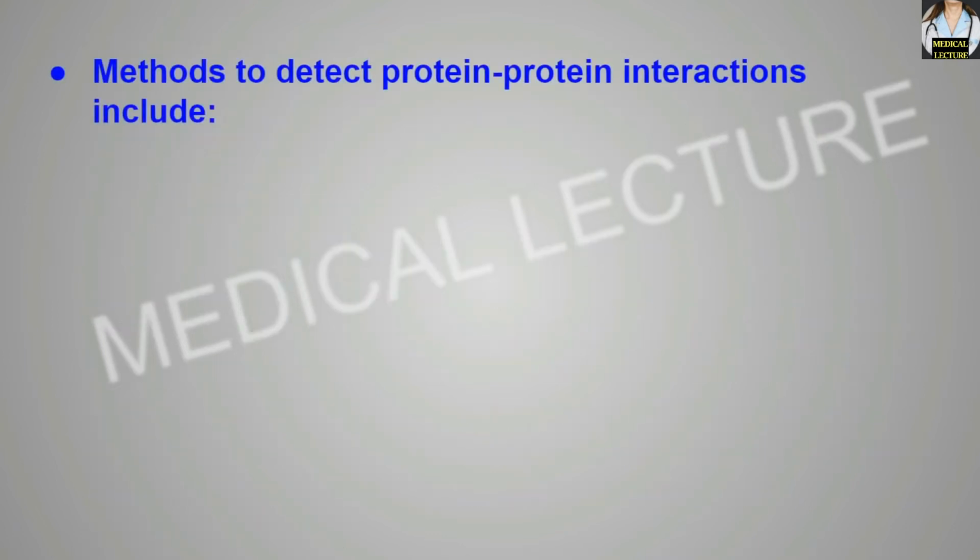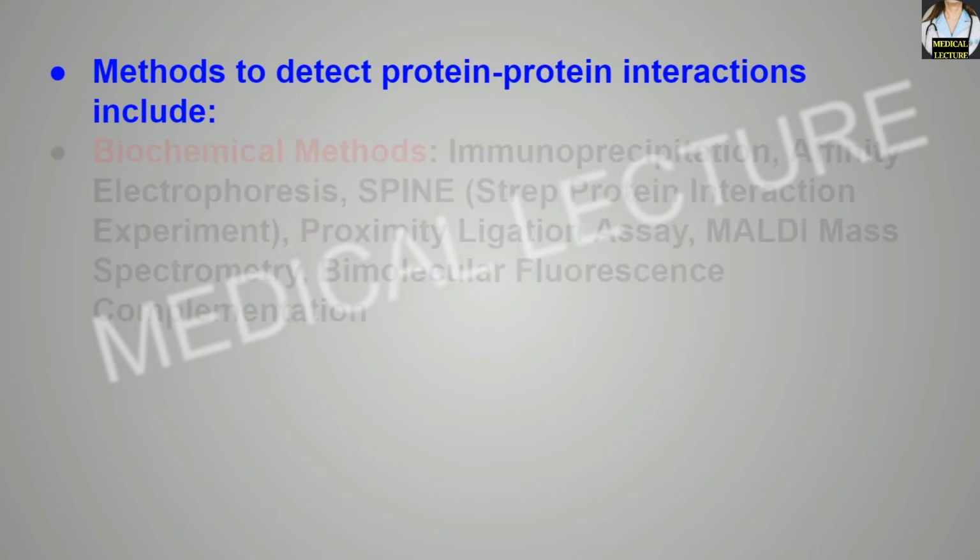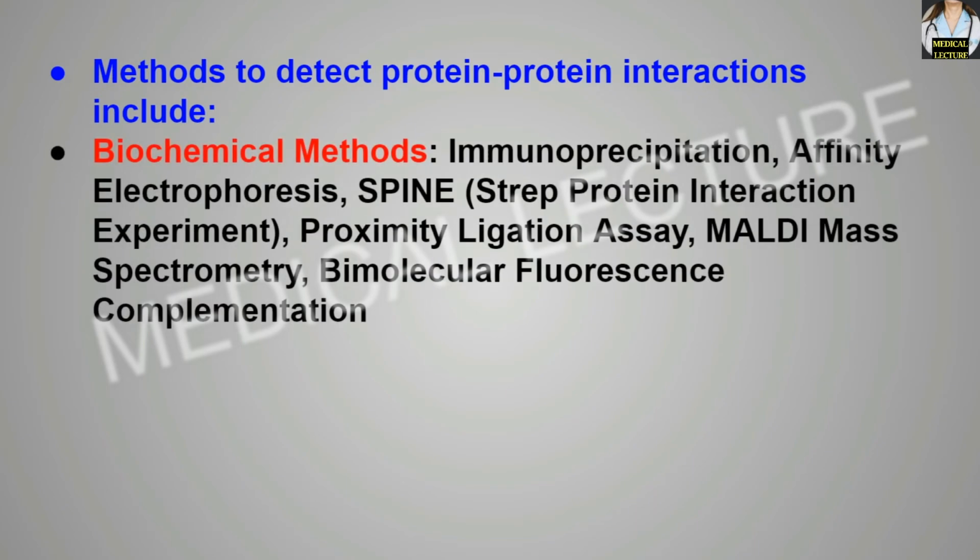Methods to detect protein-protein interactions. First of all, the biochemical methods. Over here: immunoprecipitation, affinity electrophoresis, strep protein interaction experiment or SPINE, proximity ligation assay, multi-mass spectrometry and bimolecular fluorescence complementation. These all are the biochemical methods and they are in vitro.